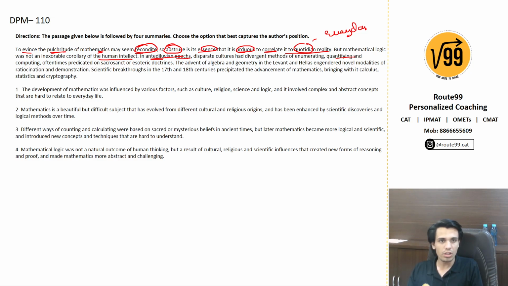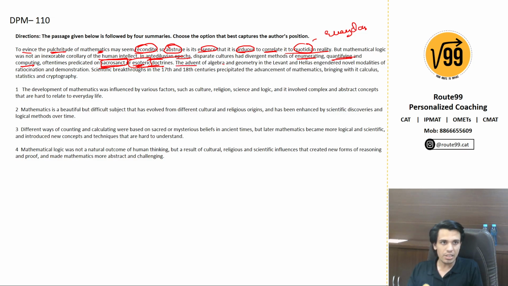So in ancient times, people had different methods of calculating, quantifying, and computing, oftentimes predicated on sacrosanct or esoteric doctrines. Sacrosanct is something too sacred to be harmed, and esoteric is something understood only by a niche group of people. So it was based on either some sacred things or some doctrines which are understood only by a few people.